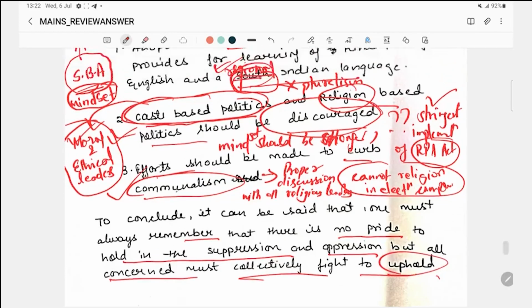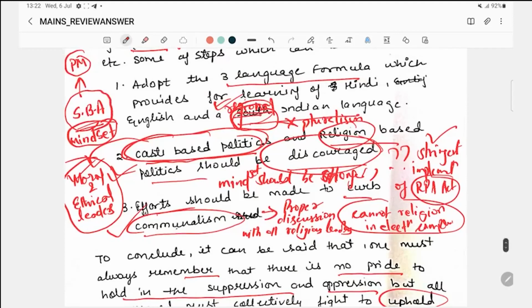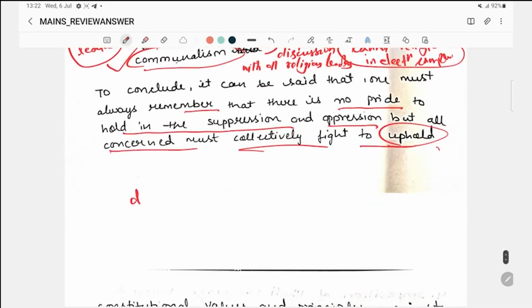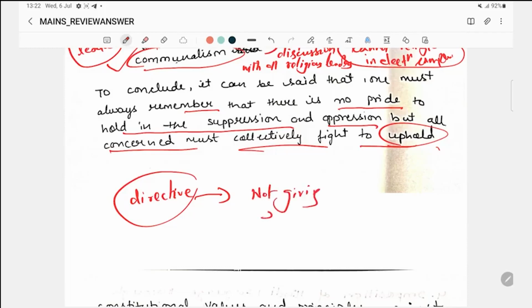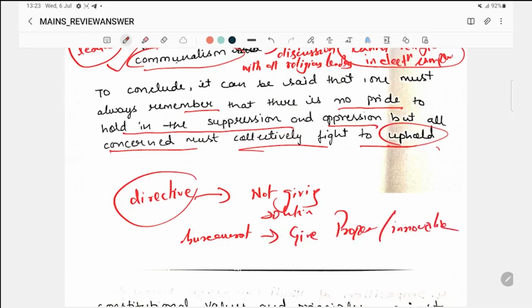Fine. So this is the way you have to enrich your answer, because in the way forward you can't simply direct. The points you have written are more directive in nature. You are directing, but you are not giving solutions. In mains, because you will be a bureaucrat, you have to give proper or innovative solutions.